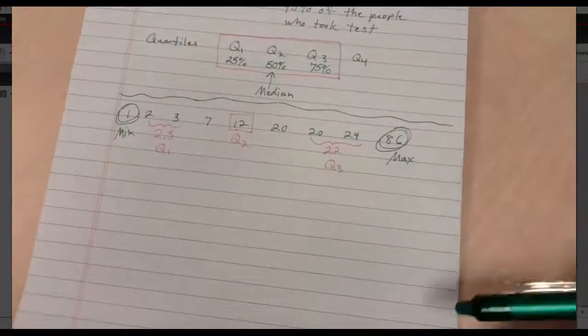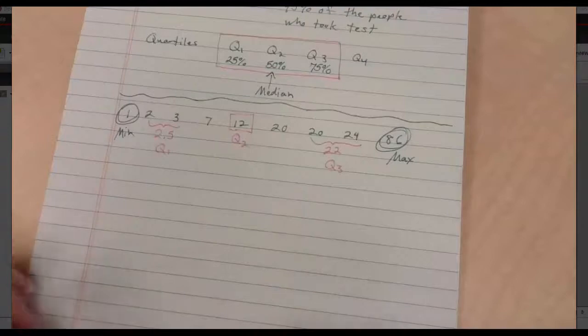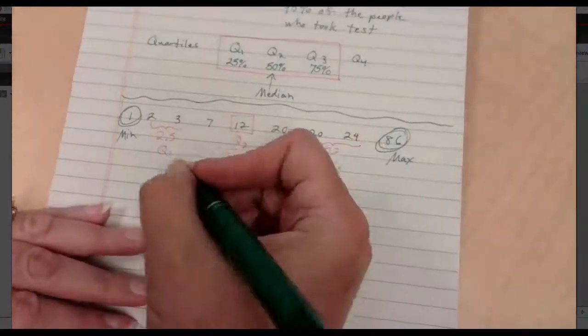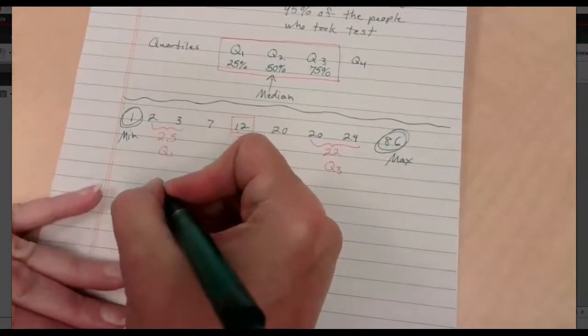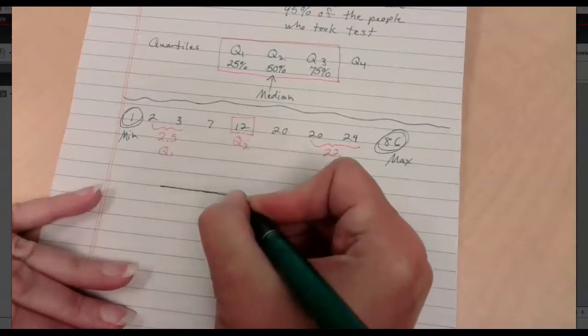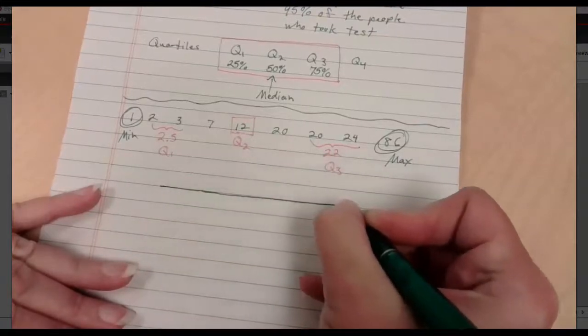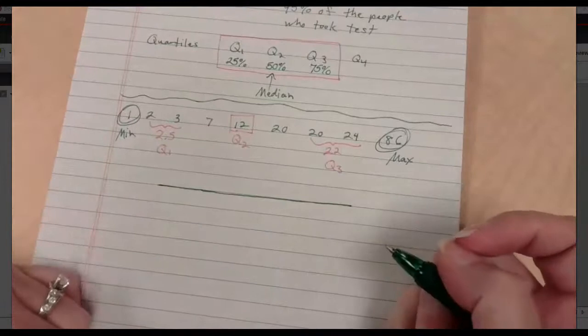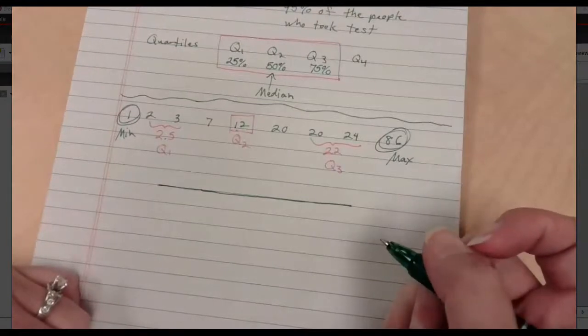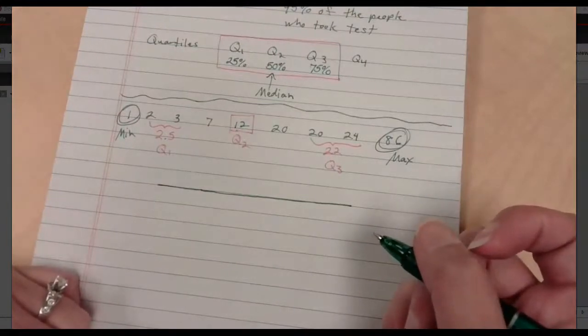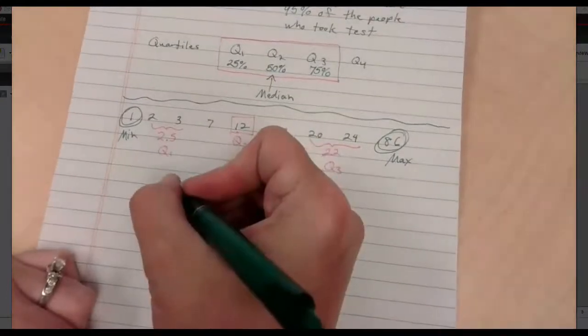You will want to create this on a number line, because if you are just making up numbers and you don't have an actual number line, then you are possibly skewing your data in a way that you don't mean to. So I have to somehow count all the way up to 86. How do I want to count to 86? I think I might count by tens. That sounds good. Let's start there.